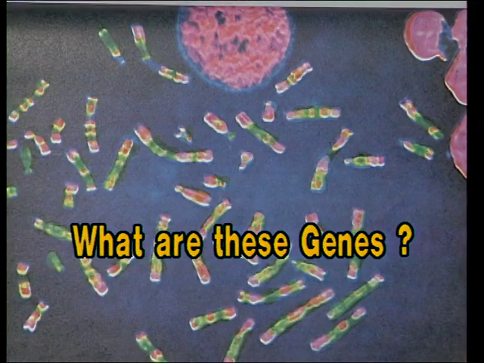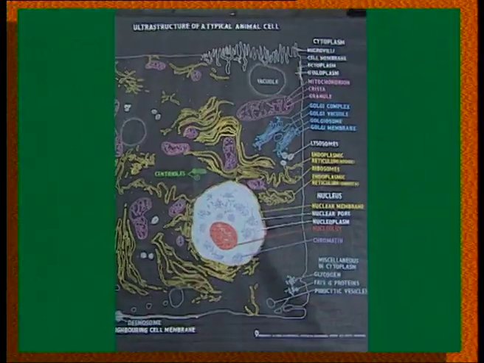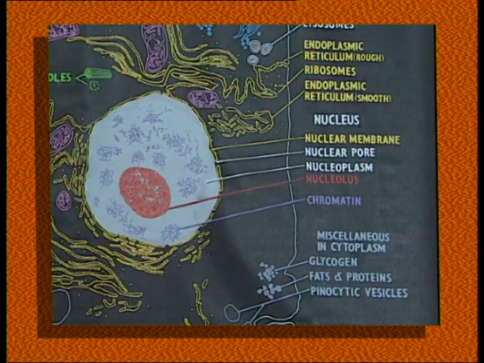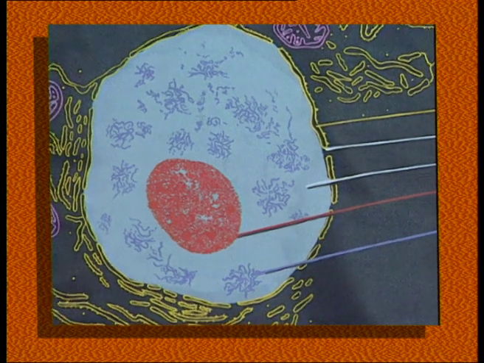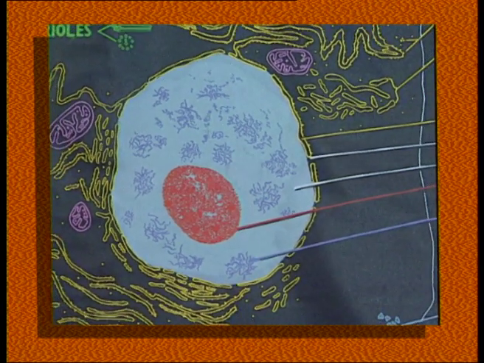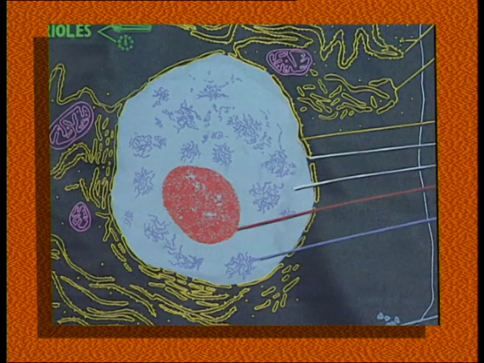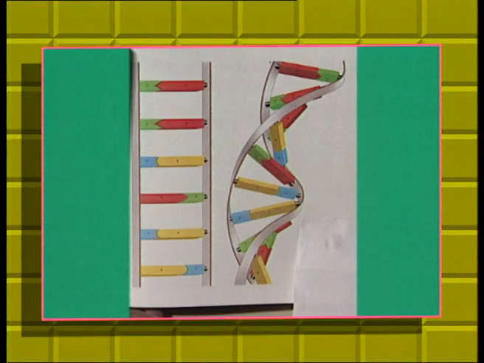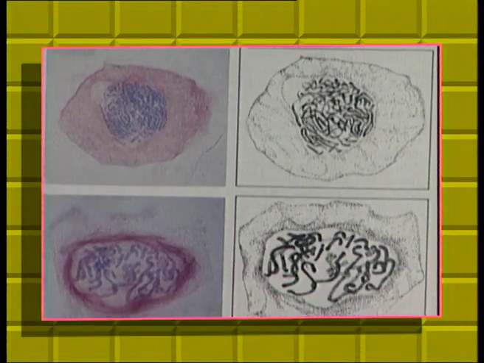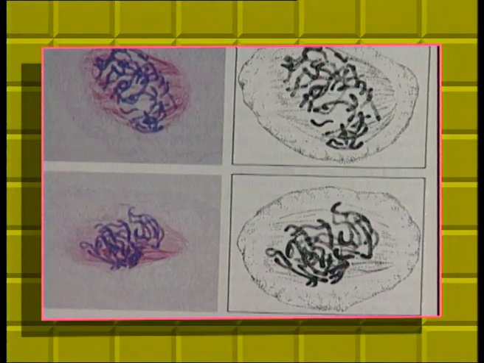What are these genes? The human body consists of a number of cells, which are also known as units of life. All these cells possess a material known as chromatin in the nucleus. The chromatin is a fiber-like structure and forms a network in the nucleus, and this chromatin is made up of deoxyribonucleic acid or DNA. The genes are the units on DNA which are responsible for the expression of the characters in the organisms. During cell division, this chromatin organizes to form rod-like structures known as chromosomes.